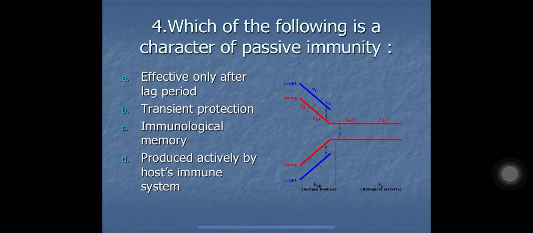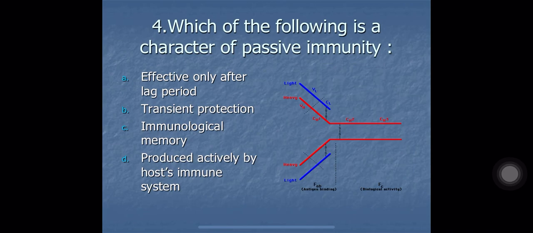Question number 4. Which of the following is a character of passive immunity? A. Effective only after lag period. B. Transient protection. C. Immunological memory. And D. Produced actively by host immune system.